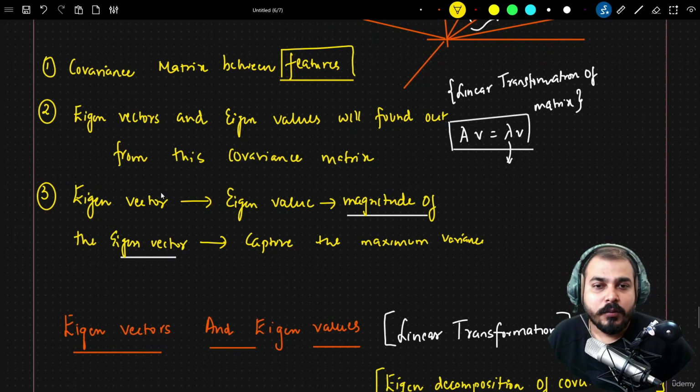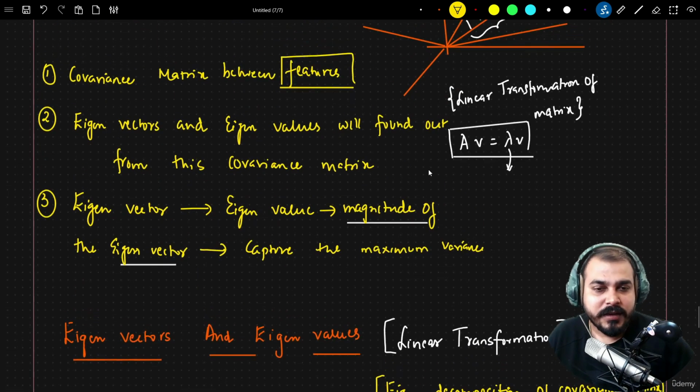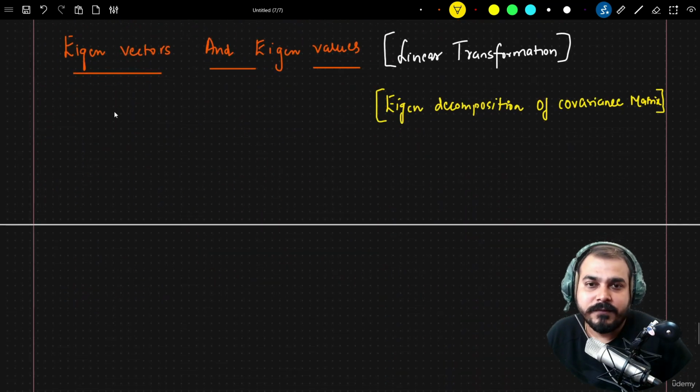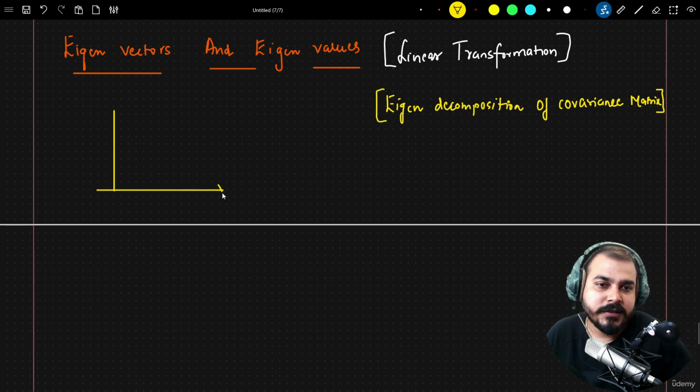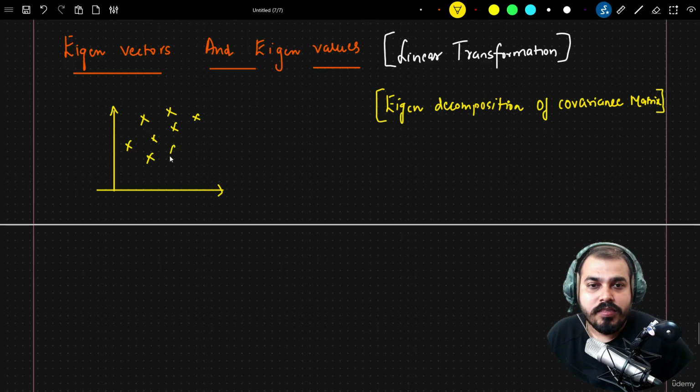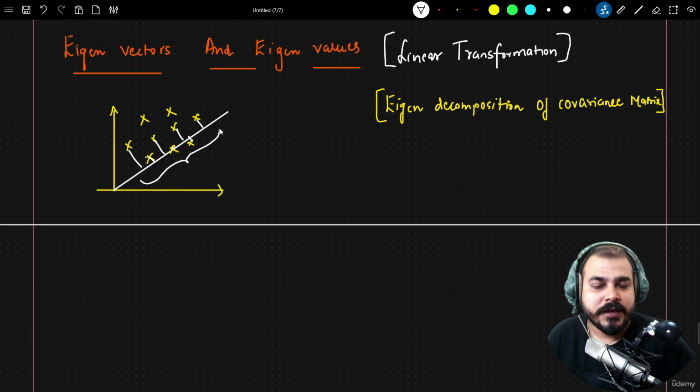short, whichever eigenvector, let's consider that we have some data points. Let's say I have some data points over here, and with these data points, I want to find the best principal component line in such a way that once we project onto this particular line, we should be able to capture the maximum variance. Now, what is so amazing about eigenvectors and eigenvalues, and we'll also be talking about linear transformation,